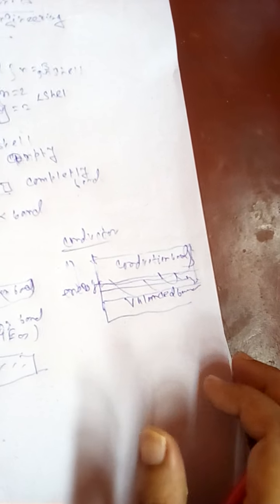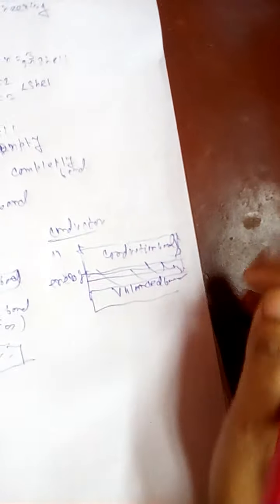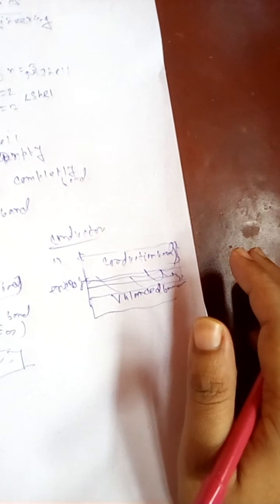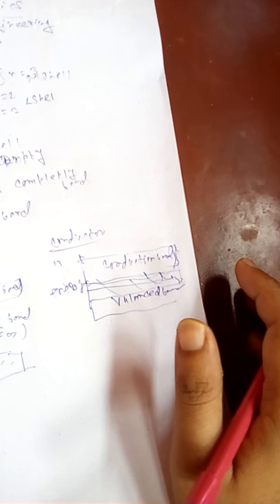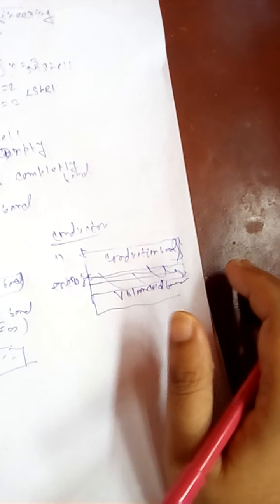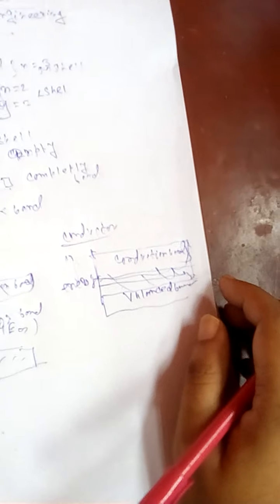In a metal the conduction and valence bands overlap each other, and the overlapping indicates that a large number of electrons are available in the conduction band for conduction. Hence, the application of a small voltage results in a large amount of current. So the gap is very small or negligible for a conductor.